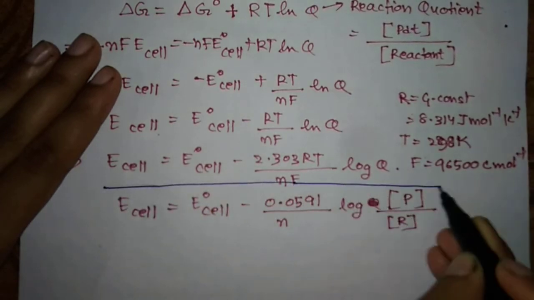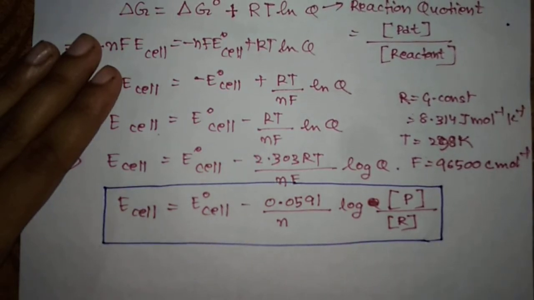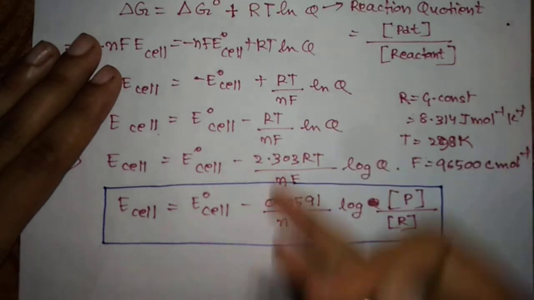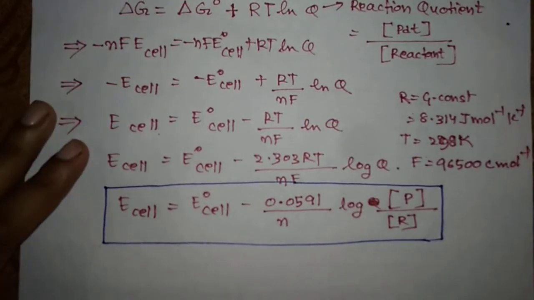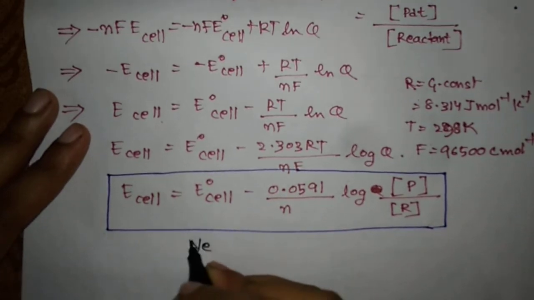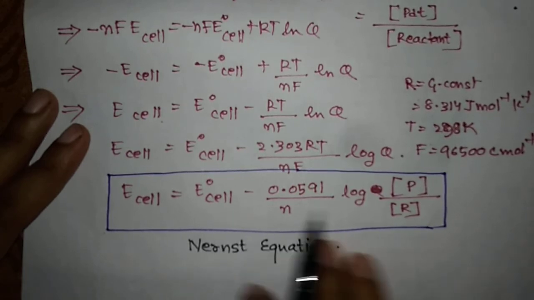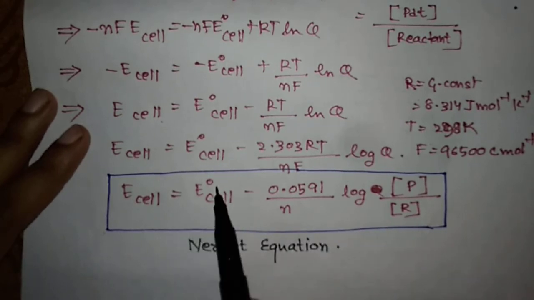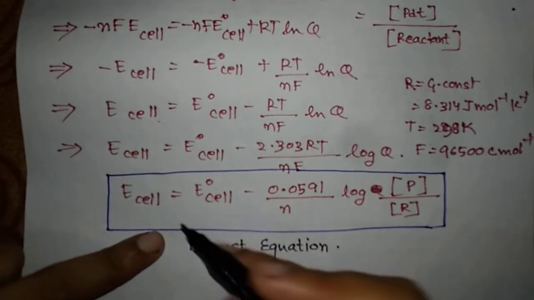This is your Nernst equation, which we get from the Gibbs free energy value, right? From the Gibbs free energy expression we took it out, and then we get the Nernst equation like this. This Nernst equation is very important, because from it you can find out the E cell at any condition. Earlier, how did we find E naught cell? By E naught cathode minus E naught anode, right?